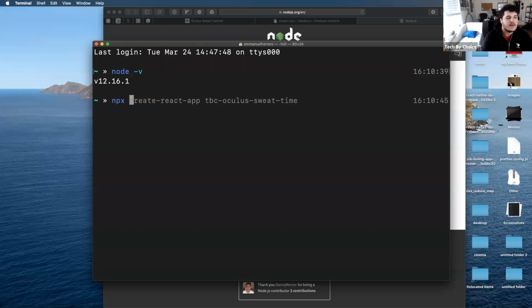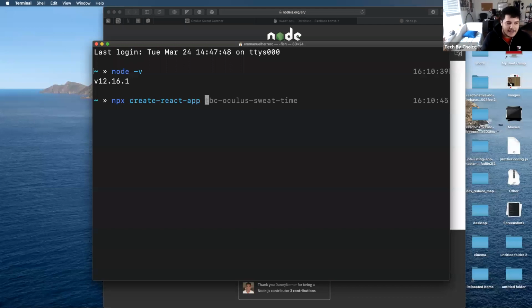And what npx is going to do is basically let me run any kind of command that is stored in npm, but without having to install it on my computer. So the command that I need to use is create React app.